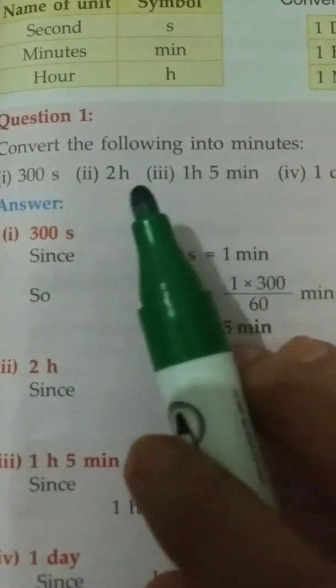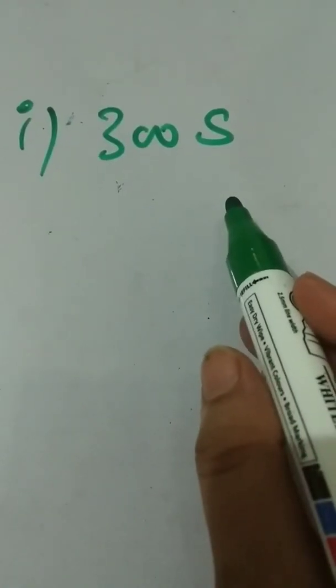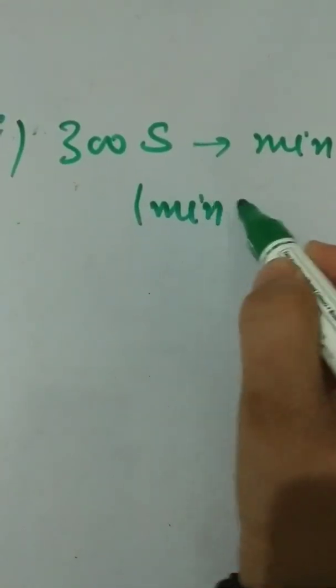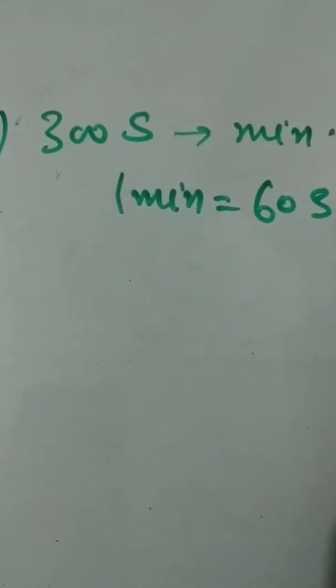Numericals. Convert the following into minutes. First one, 300 seconds. We have to convert it into minutes. We know that 1 minute is equal to 60 seconds.